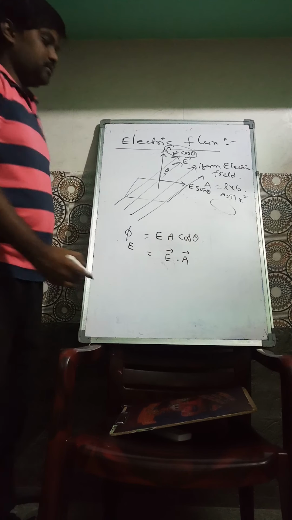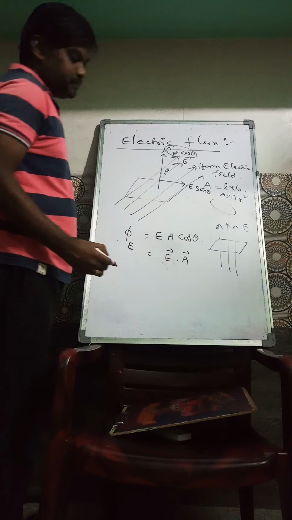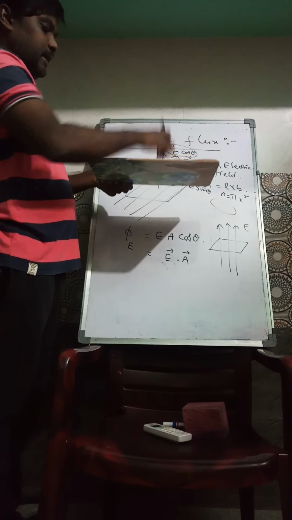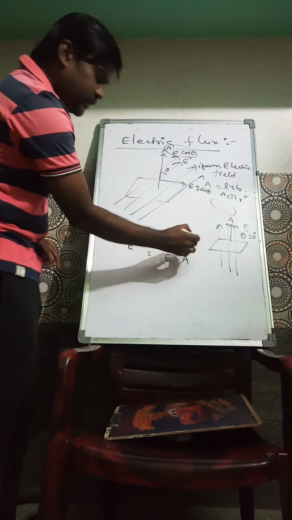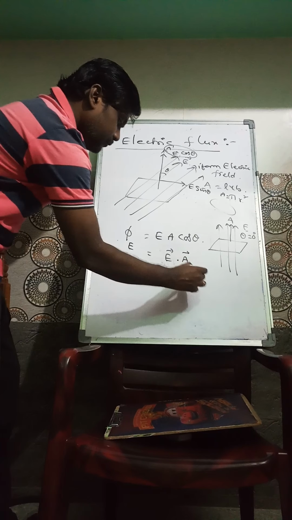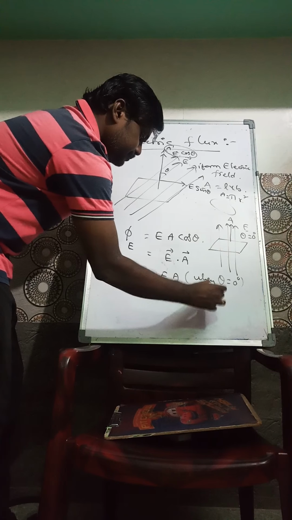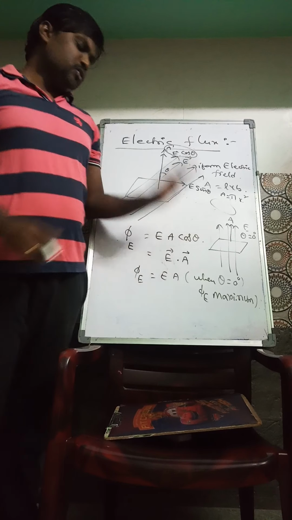In the first figure, we have taken the electric field like this, and this is the direction of area. So the area is also in the same direction. Here theta is equal to 0 degrees. If you put theta equal to 0, then phi E is equal to E into A. When theta is equal to 0 degrees, phi E is maximum.